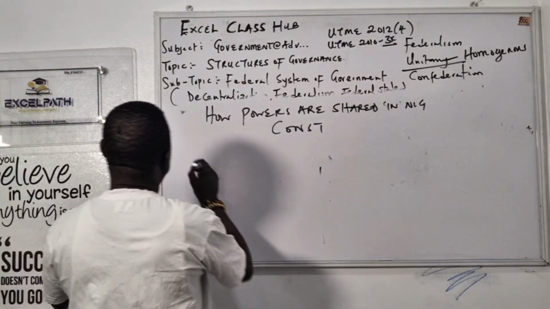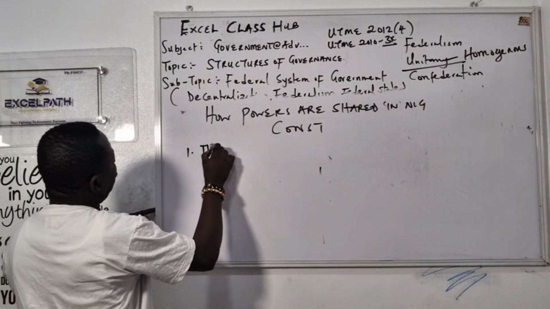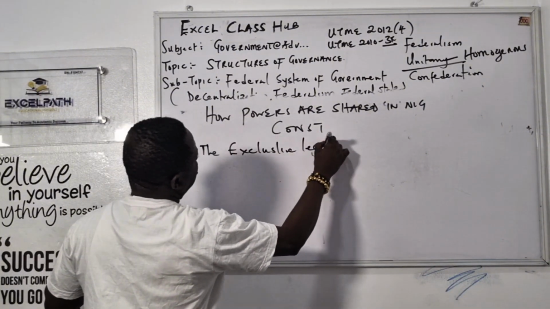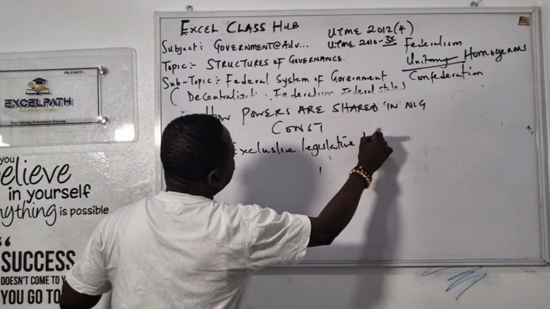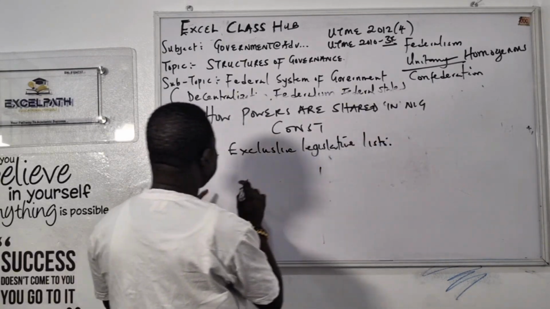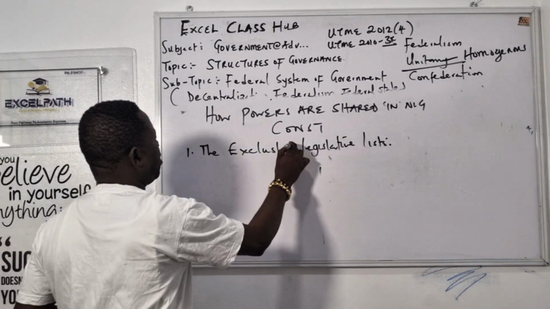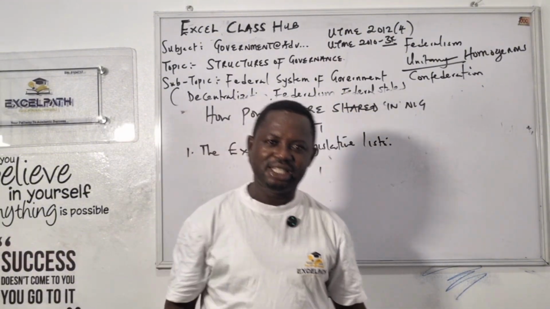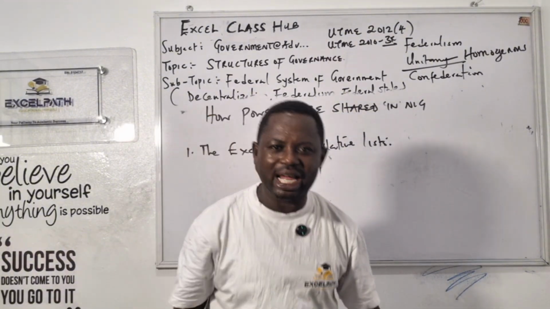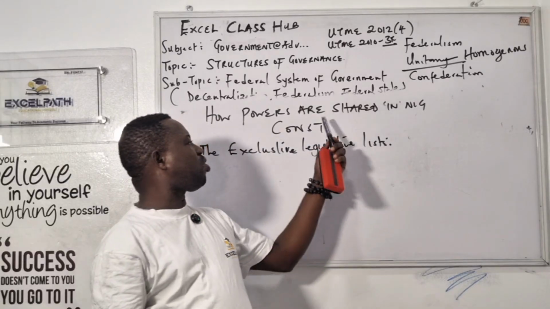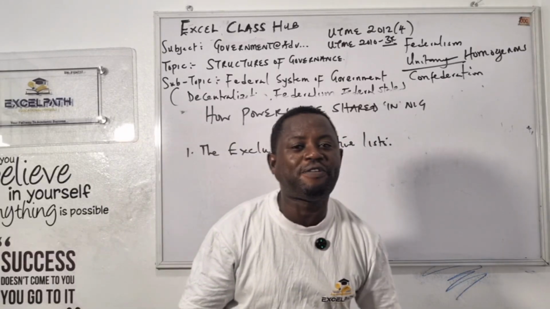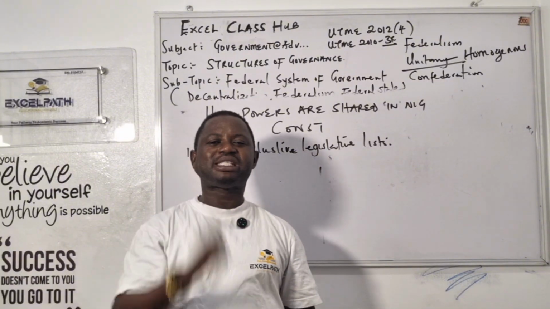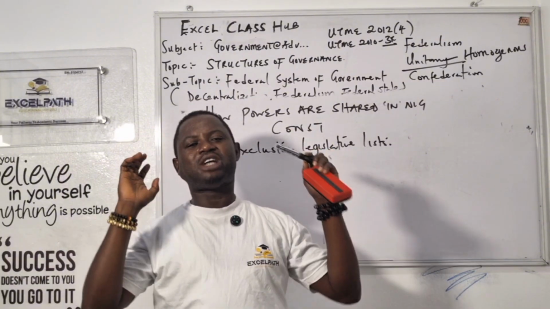Number one, we have the exclusive legislative list. According to the 1999 Nigerian Constitution, Section 155, what is about the exclusive list? It says powers are reserved here to only the central government.